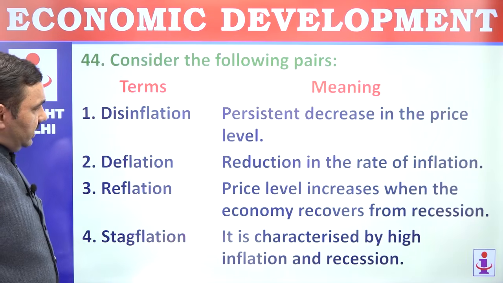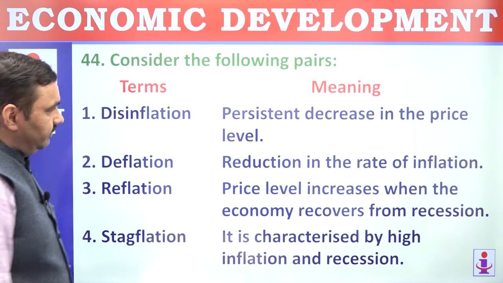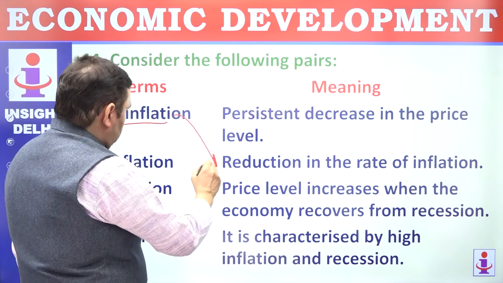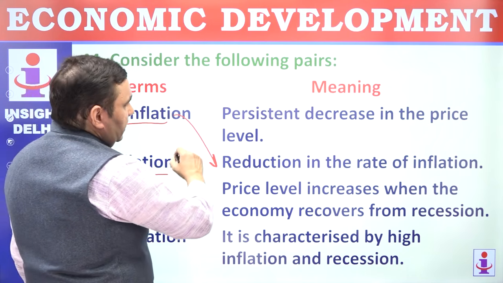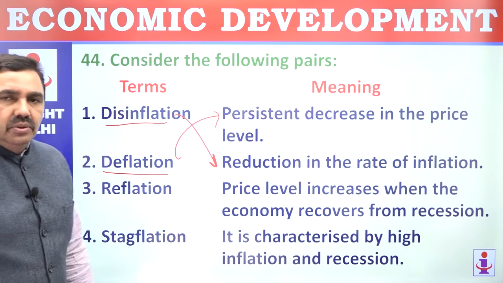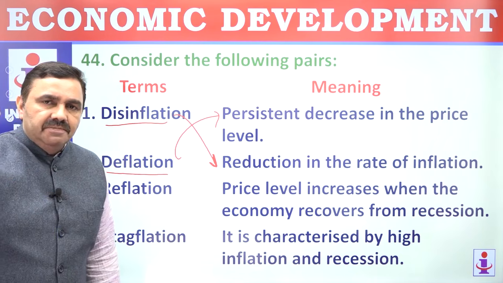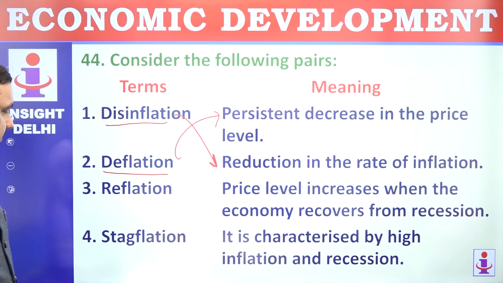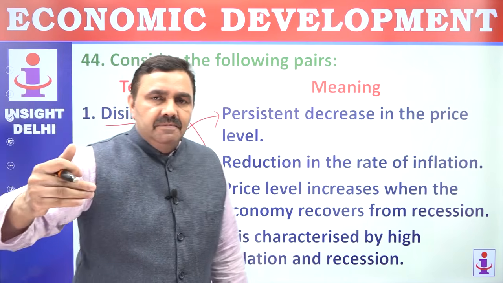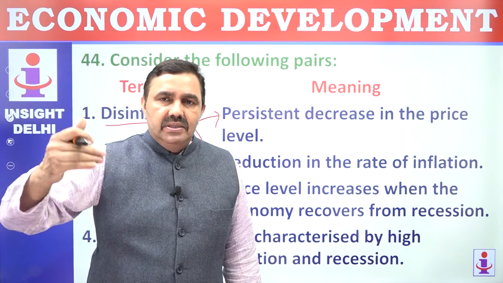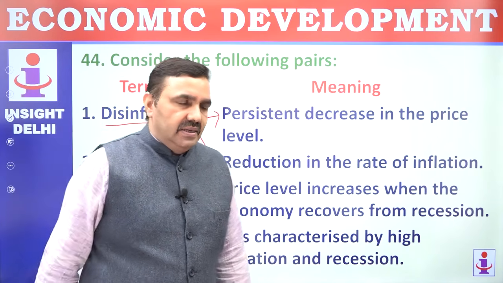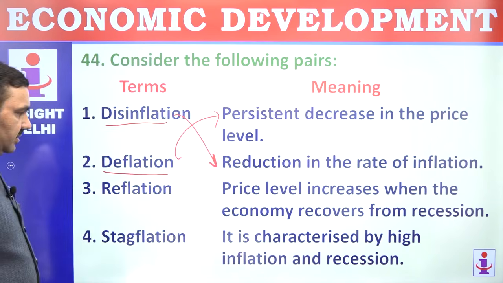44. Consider following pairs. Disinflation. Disinflation means a reduction in the rate of inflation. Inflation goes down. Deflation means inflation is negative. Price is going down. Not inflation, price, it's going down. That is deflation. So disinflation, inflation rate 10 to 9, 9 to 8, 8 to 6. That is disinflation. But the price is going down because if something was of 100 rupees, now it's become 90, 80. That is deflation.